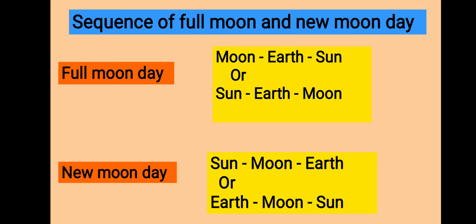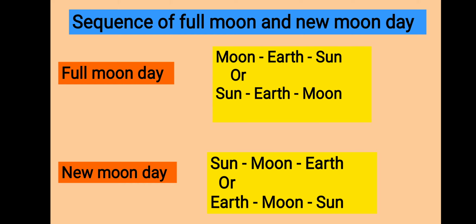For a full moon day, what is the sequence? Moon, earth, sun. Or from this side also you can say sun, earth and moon. For a full moon day, earth is in between moon and sun. In one line you have to learn this. On a full moon day, earth is in between moon and sun. Okay. Now the next one.